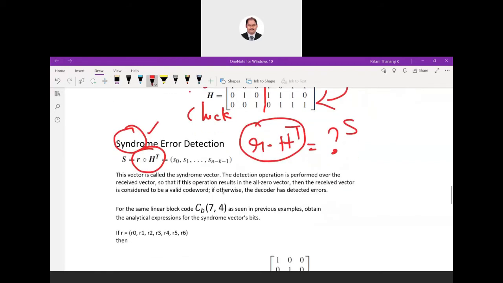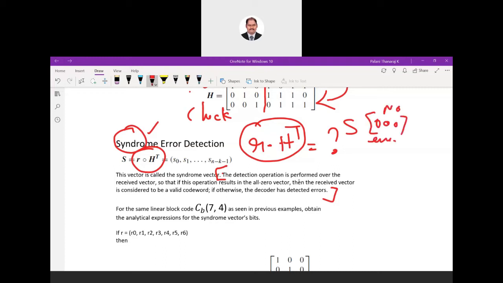So we can see this definition also. The detection operation is performed over the received vector R, so that if the operation results in an all-zero vector, if your syndrome is zero, it means no error.